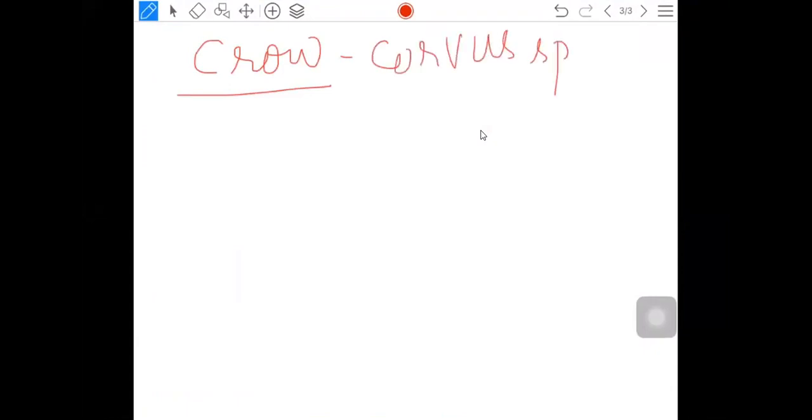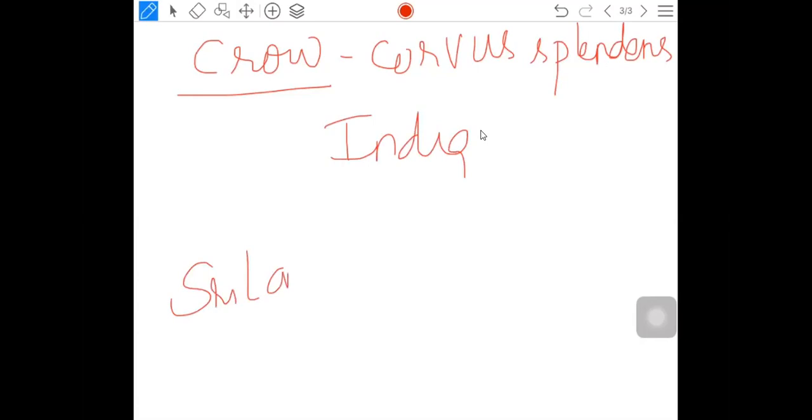Yeah. So what we said, there is a crow. The scientific name of the crow is Corvus splendens. This crow is there in India, in Sri Lanka, in Myanmar.